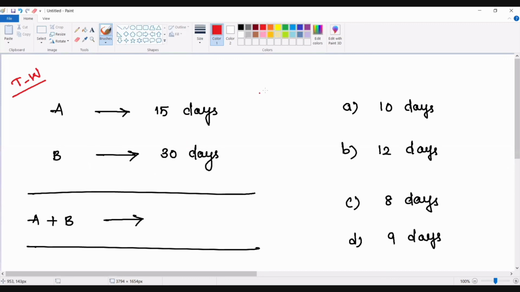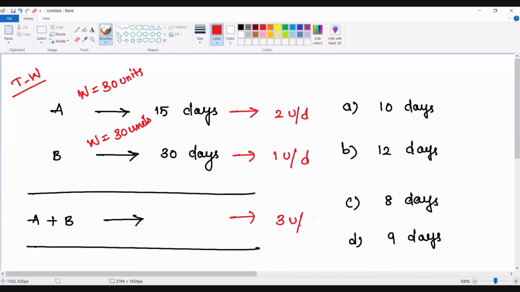A can finish a work in 15 days, B can finish the work in 30 days. A and B are working together. How many days are required is the question. So for 15 and 30, what is the common multiple? The common multiple is going to be 30. Let's assume my total work is going to be 30 units. A can complete 30 units in 15 days, that means he can complete 2 units in 1 day. B can complete the same 30 units of work in 30 days, that means he can finish 1 unit in 1 day. If both are working together, they can finish 3 units in 1 day. If 3 units are completed in 1 day, 30 units are completed in 30 by 3, 10 days, which is available as option A. You can mark it as the answer choice.